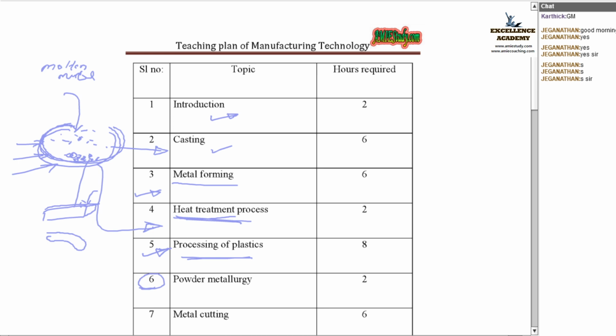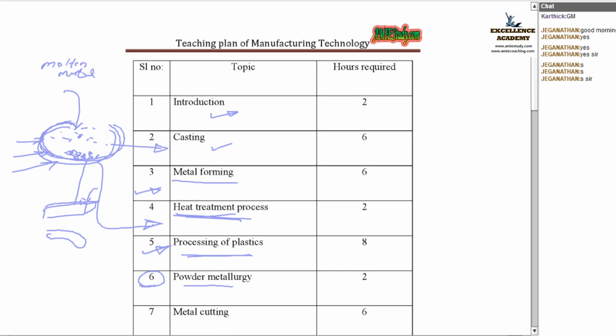Nowadays, instead of keeping the metal in molten form, we will make the metal in the form of powders so that very easily we can blend them together and then compact it. That technique of converting metals into powders and then compacting is called powder metallurgy. This is a very small chapter because according to your syllabus, only the introduction to powder metallurgy is there. So we have to spend some time on that topic also. That is somewhat an interesting topic.